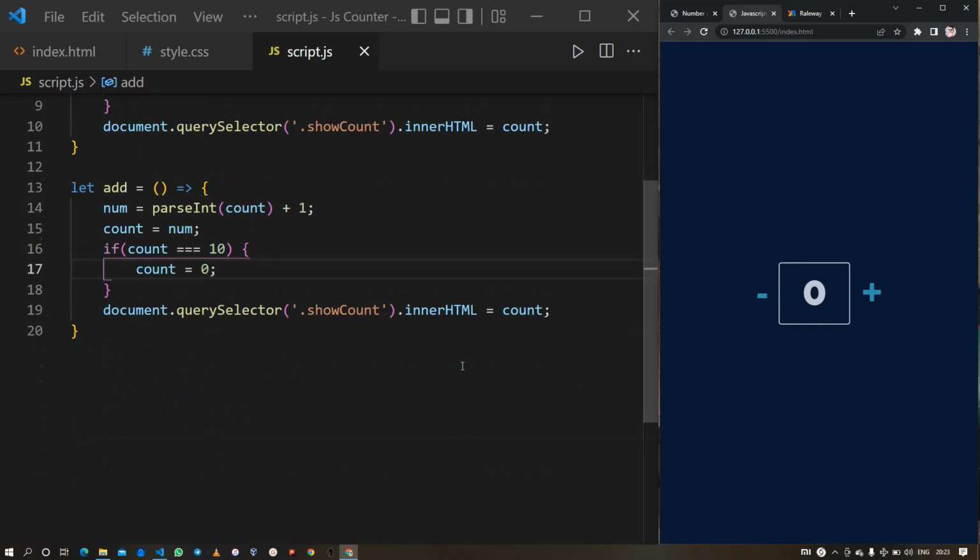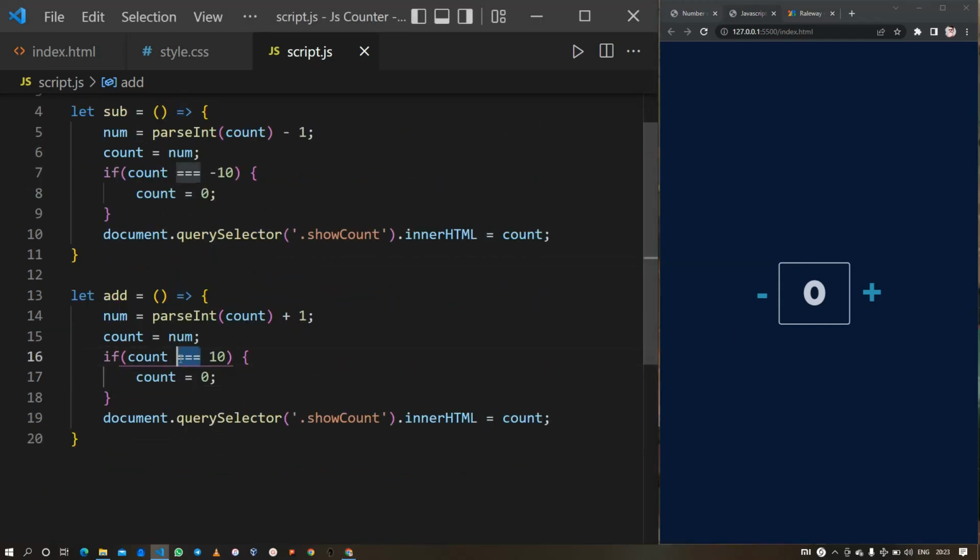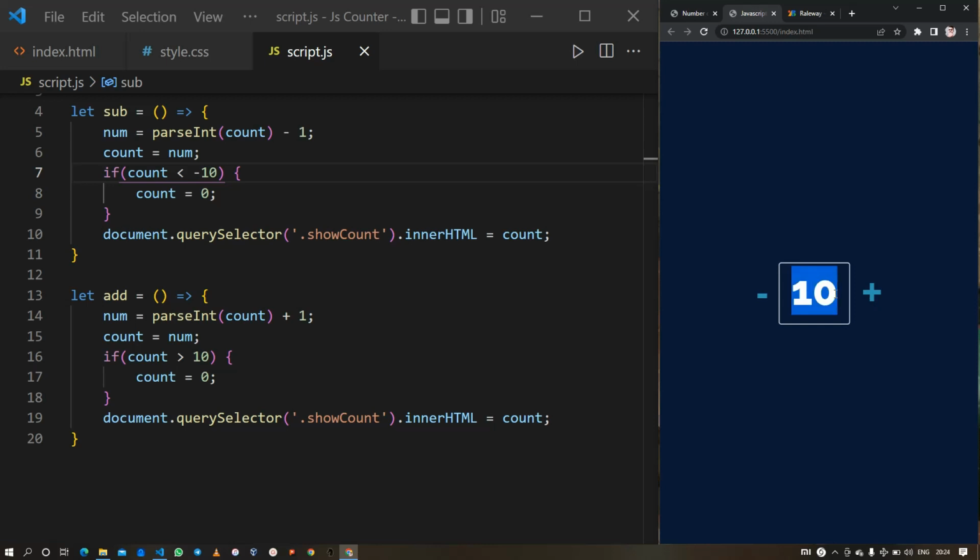So if you want to see the number 10, what we need to do is if the count is greater than 10, or if the count is less than -10. So let's just check it out. Okay, so here we can see the number 10, and here it is the -10. Okay, so the thing is working well and good.